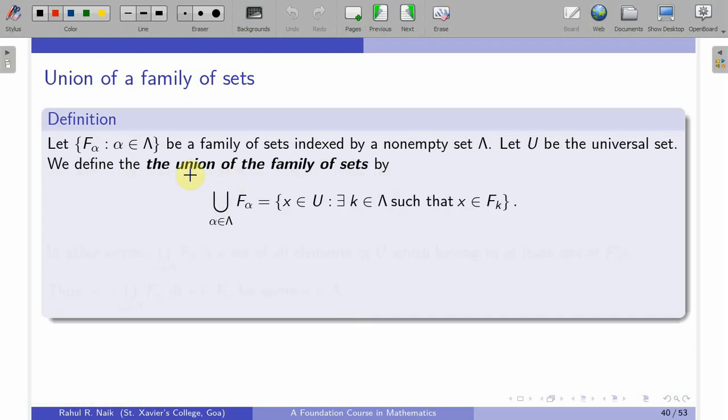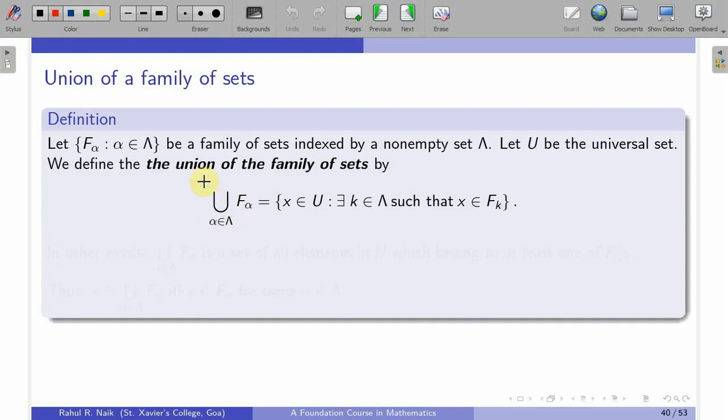Suppose we have a collection F alpha, alpha coming from some index set capital lambda. So let this be a family of sets indexed by a non-empty set lambda. Let U be the universal set. We define the union of a family of sets by, so union of F alpha, alpha coming from lambda. So alpha is varying over this capital lambda.